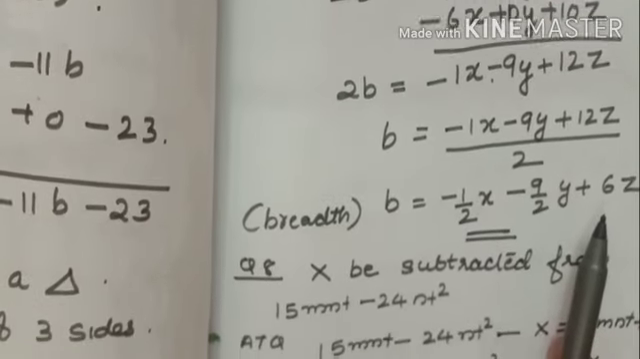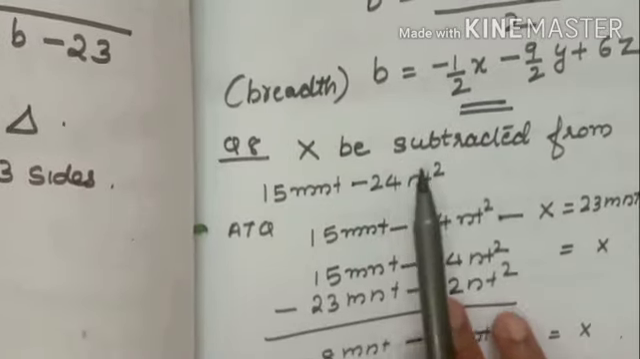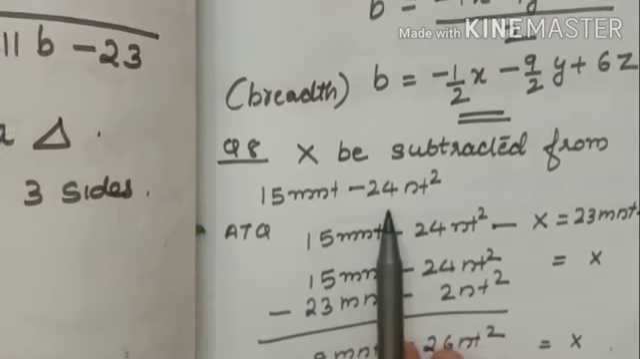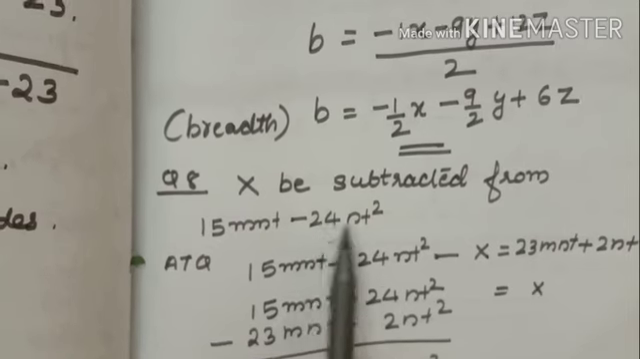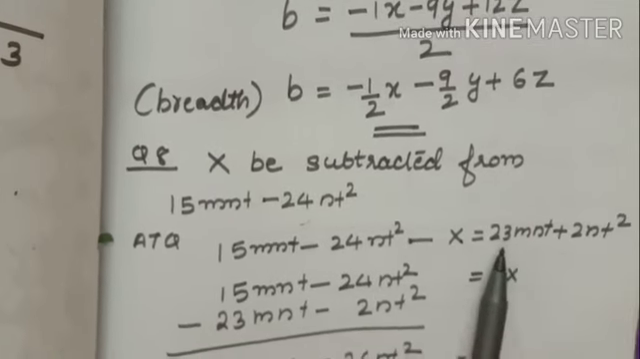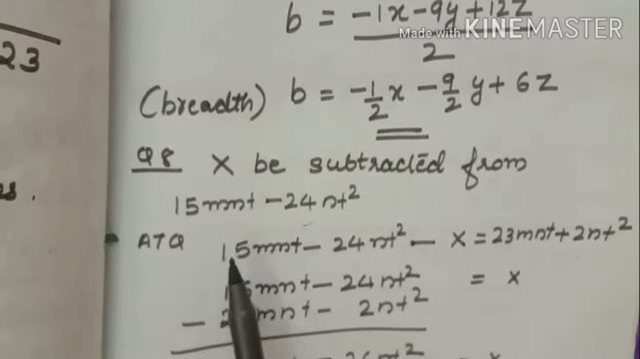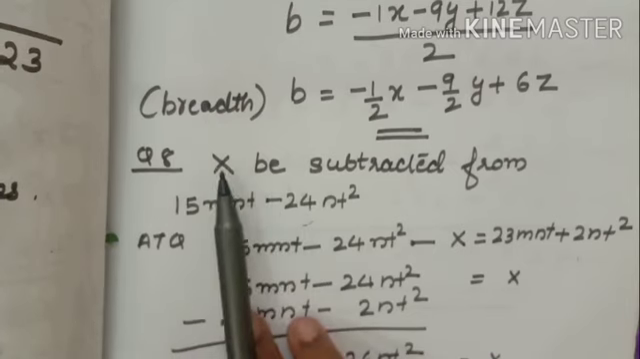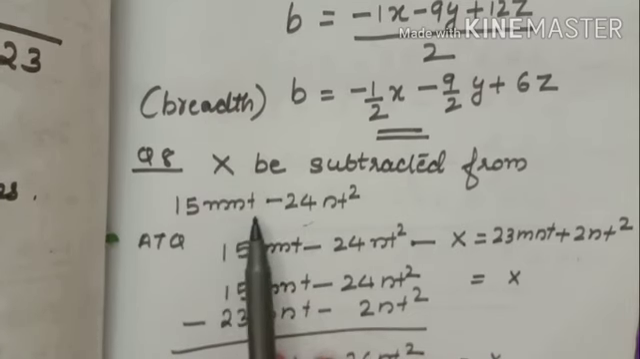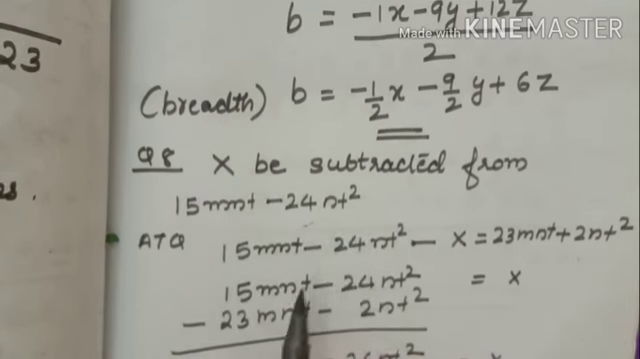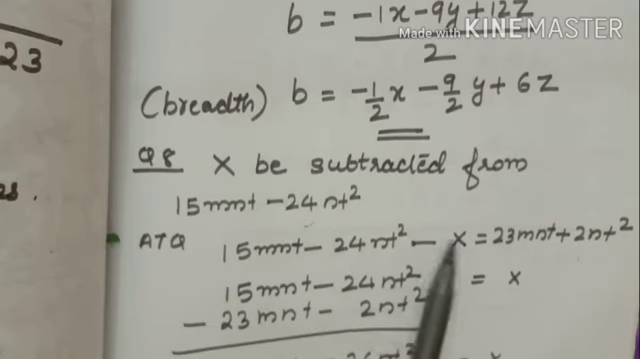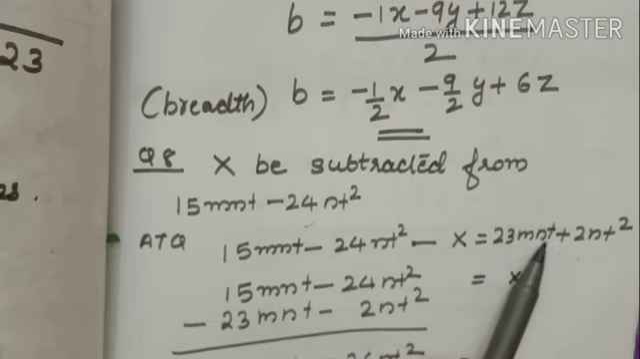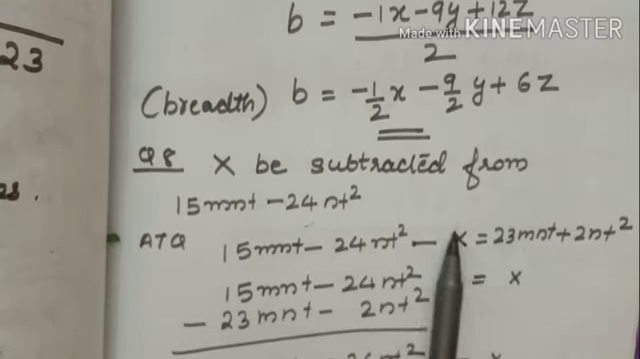Next question is, which number should be subtracted from this? Okay, so you have to get this one as the answer. What is the question? So suppose x is subtracted from 15 mnt minus 24 nt square. 15 mnt minus 24 nt square minus x, subtracting, you are getting 23 mnt plus 2 nt square.